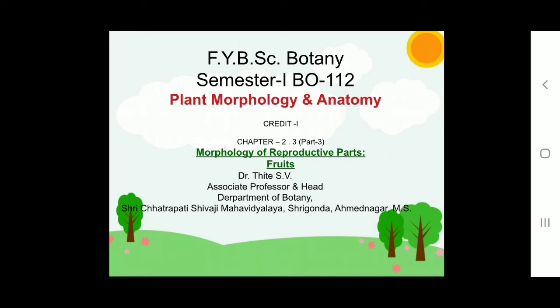In the last lecture, in types of fruits, we completed the first point, that is simple fruits. In this lecture we will start the second type of fruits, that is aggregate fruits.